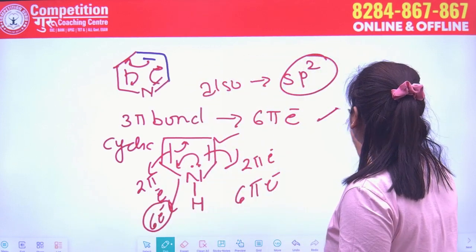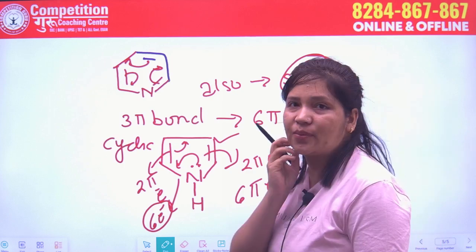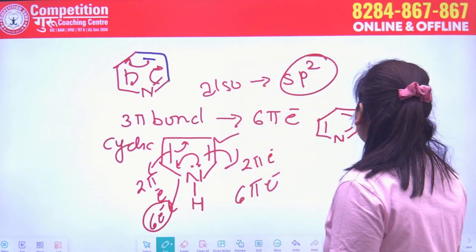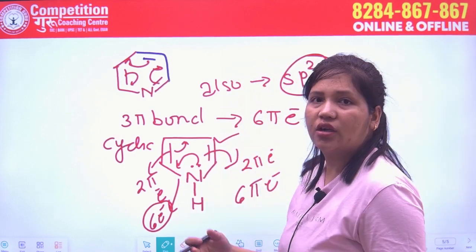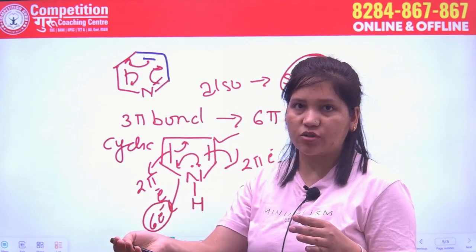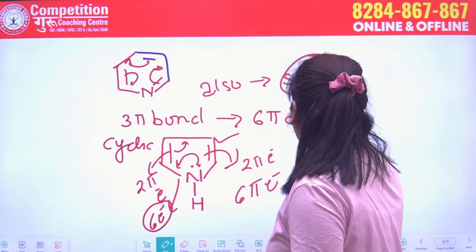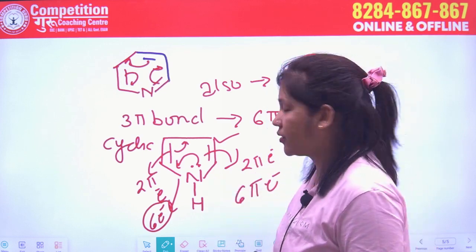But come here, it is your pyridine, sorry, pyridine, not pyrimidine. In pyrimidine you have two nitrogens at 1 and 3 positions. It is pyridine, which has only one nitrogen atom in the cyclic ring.